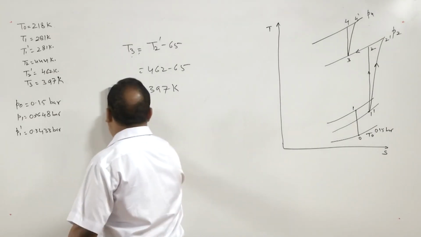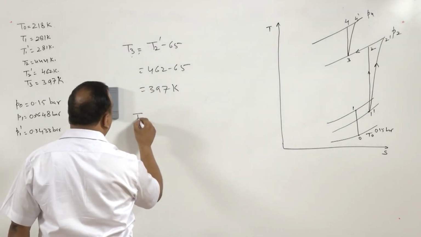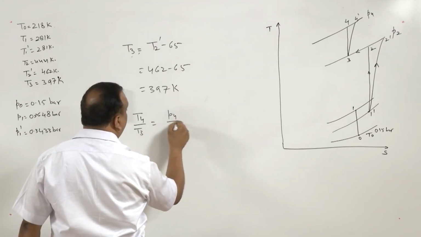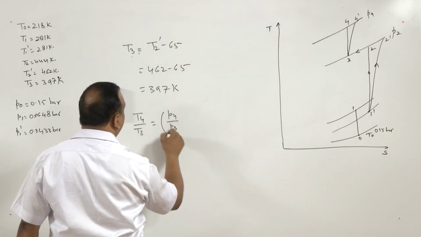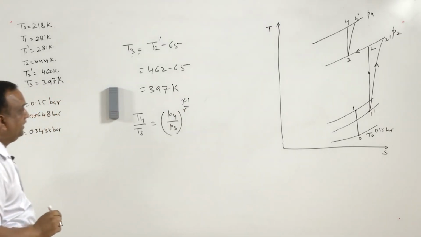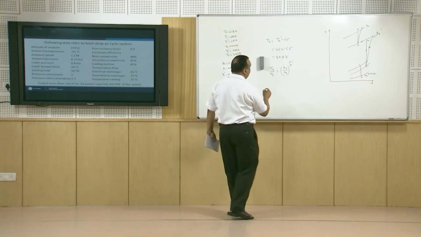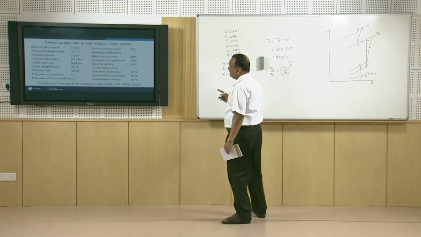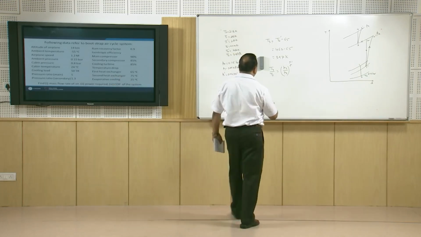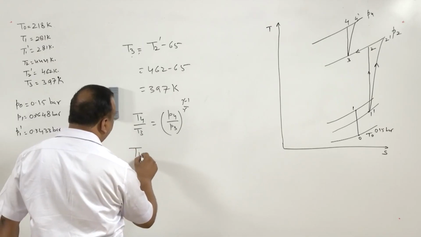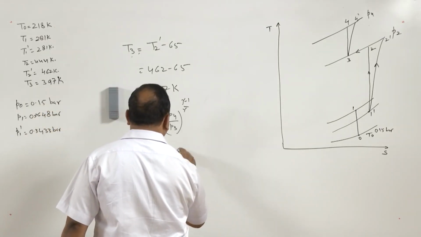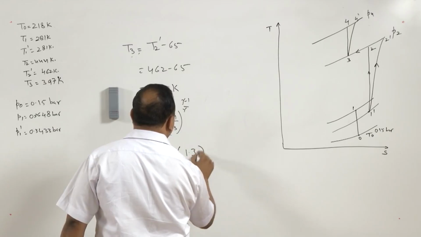So in order to find the temperature at state 4, T4 by T3 is equal to P4 by P3 raised to power gamma minus 1 over gamma. Now P4 by P3, as it is given in the numerical, is a pressure ratio 1.3.